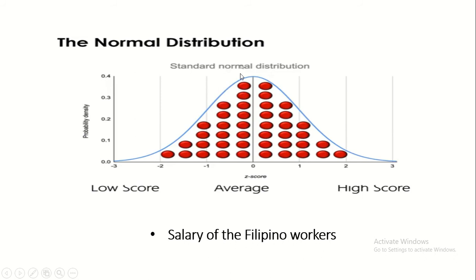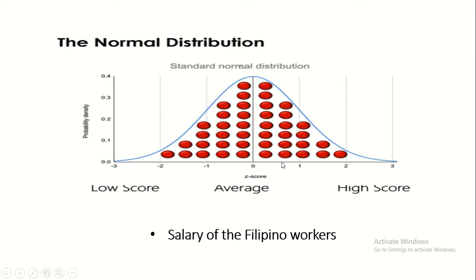Okay. Ito yung tinatawag na standard normal distribution na kung saan ipinapakita mula rito hanggang dito ang average or normal distribution. So, ito yung mean. Lagi siyang nasa gitna. So, habang papunta rito sa kanan ang ating normal distribution curve, papataas ang kanyang value. Pag dito naman sa kaliwa, pababa ang kanyang value kasi papunta siya ron at negative. So dito natin pag-uusapan, halimbawa, we're talking about the salary of the Filipino workers.